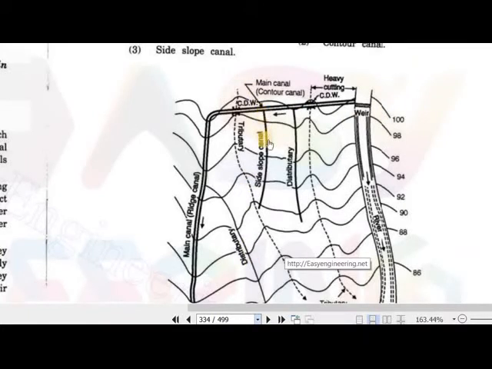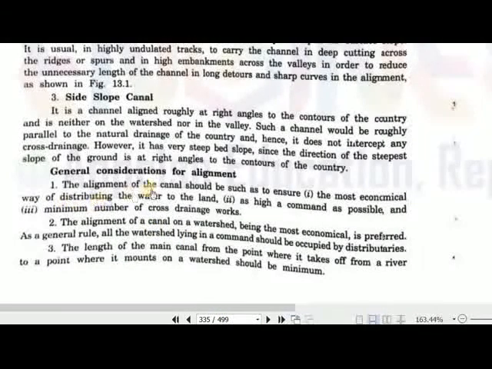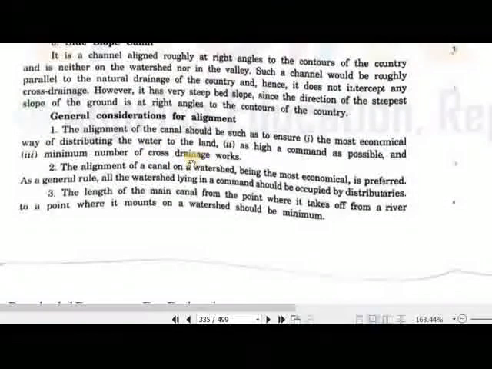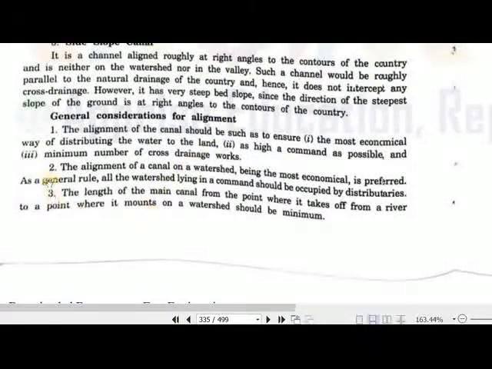And this is the side slope canal, and this is the parallel system of our country, that is parallel to the slope of the country, and it is parallel to the natural drainage system of the country, which we studied here. So these are the general considerations for the alignment: the alignment of a canal should be such as to ensure the most economical way of distribution of water, a high command area can be irrigated, and a minimum number of cross drainage works, in order to save money.